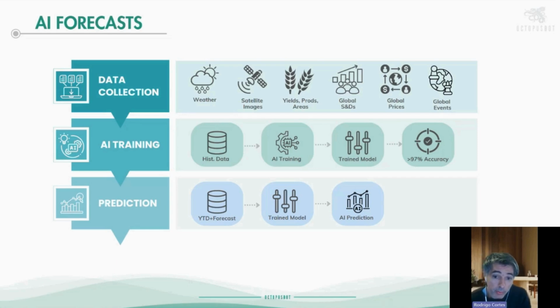We train these models with the historical data. This is an iterative process that we run a couple of hundred times until we obtain a high level of accuracy. On every iteration, the model assigns different weights to the different parameters and finds the relations between the parameters to give us the best prediction.